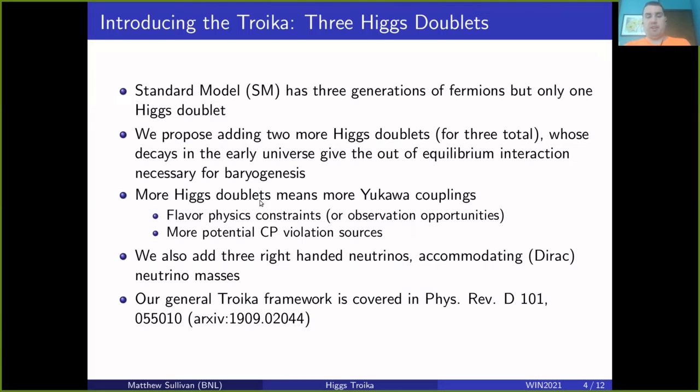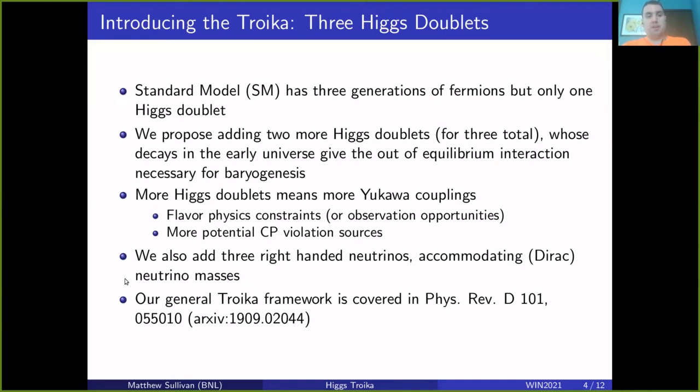And all of these provide very strong constraints on generic flavor structures. But on the other hand, we also have more potential CP violation sources from these Yukawa couplings. And even with the flavor physics constraints, an observation that right now may provide a constraint could in the future provide a discovery opportunity if violations of the standard model are discovered with more precision.